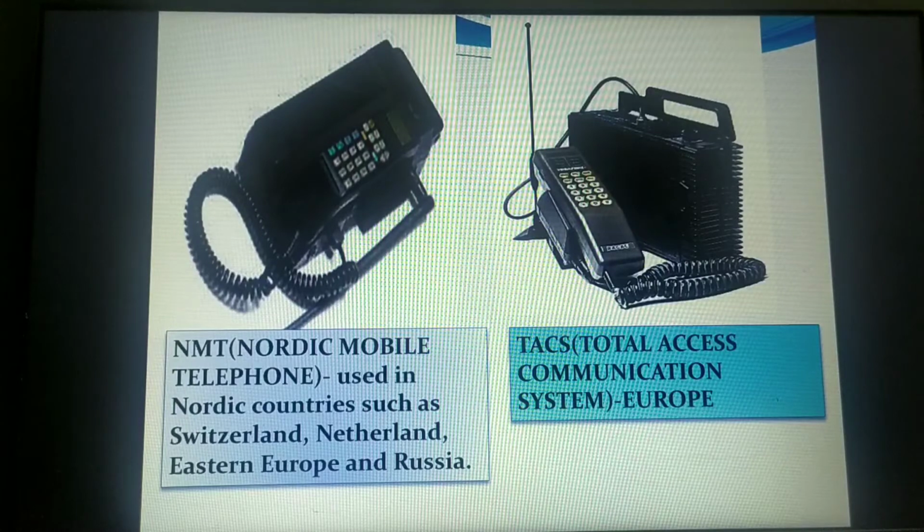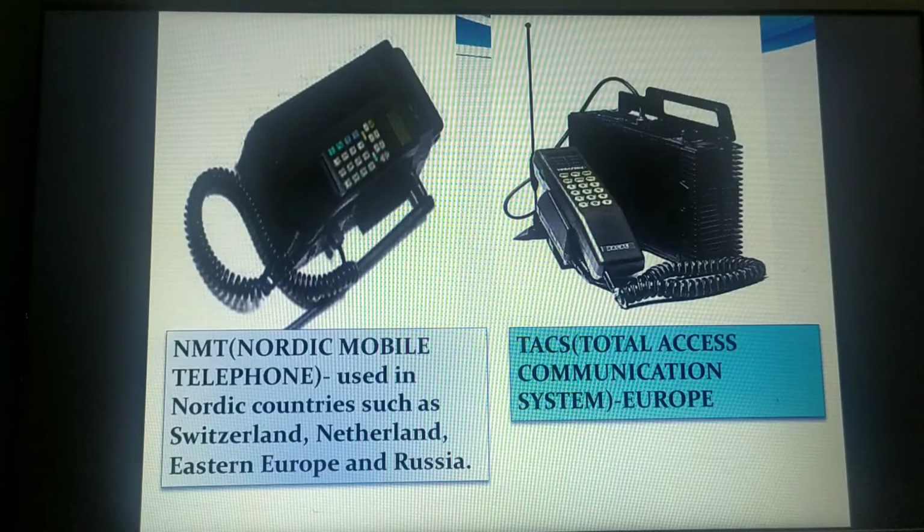Suppose, for example, two different regions want to communicate with each other, like the USA and the European countries. The USA is using a different mobile technology, and the European countries are using a different technology. They are completely two different networks. To communicate with each other, there should be a protocol which is common in nature, and there should be certain data formats which are common to both networks.